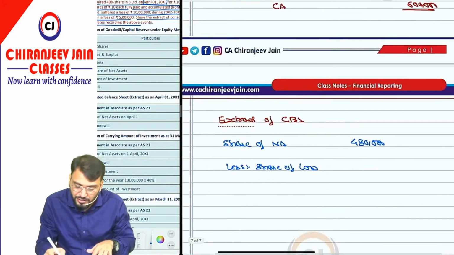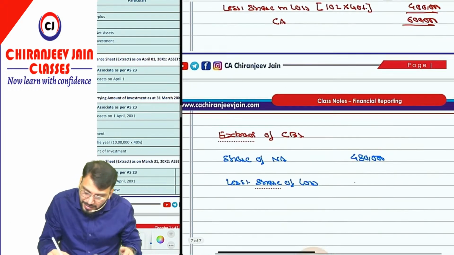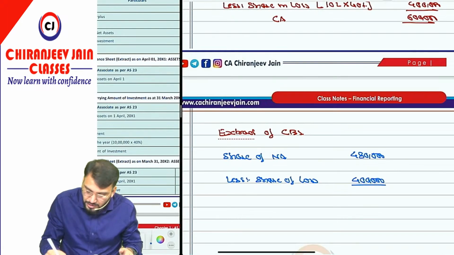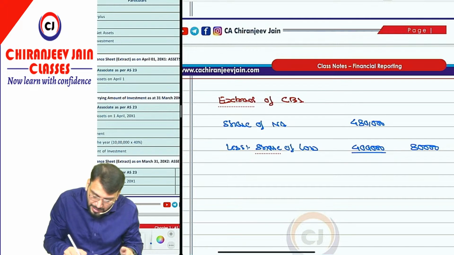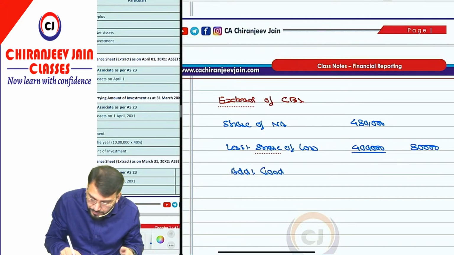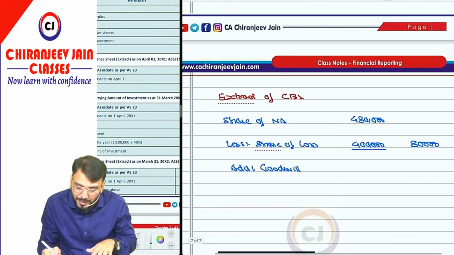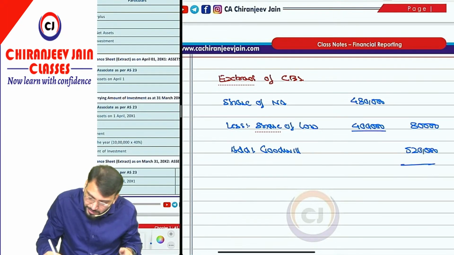Share of loss is 4 lakh. Understood? So this becomes 80,000, and to this we add goodwill. Goodwill requires separate disclosure. So goodwill is 5,20,000. So you can see the carrying amount comes to 6 lakh only. So this will be represented in the balance sheet.